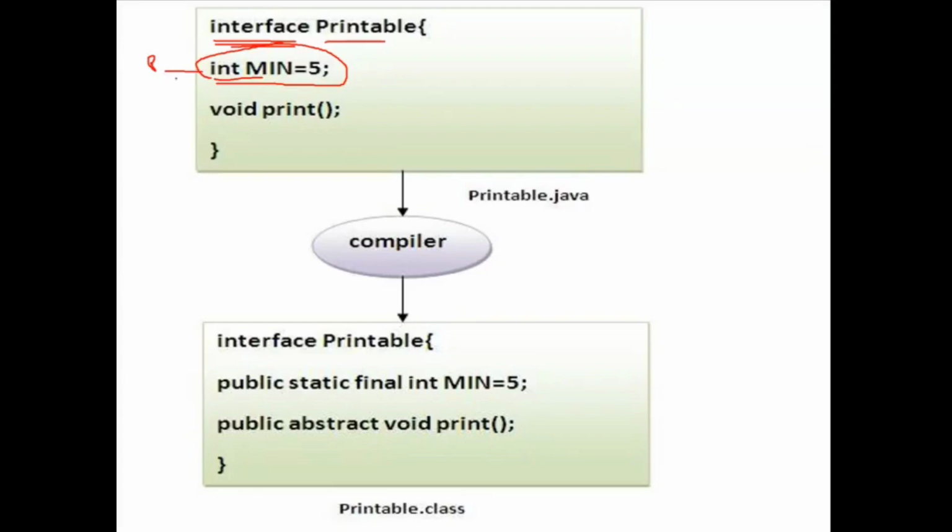Public, static, constant. Here I have declared a method, but the compiler automatically adds two keywords in front of this method, that is public and abstract. So after compilation, the compiler will change the variable as public, static, final, and the method as public, abstract, void. Got it?